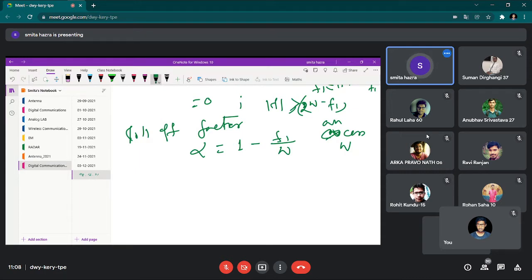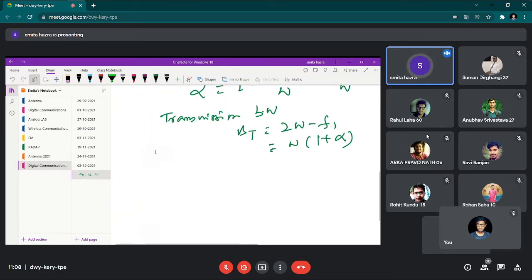And if we write the total bandwidth for this one, then the transmission bandwidth to transmit this kind of signal is BT equal to 2W minus f1. If we fit the relation, then it is W into 1 plus alpha. So that is the form.